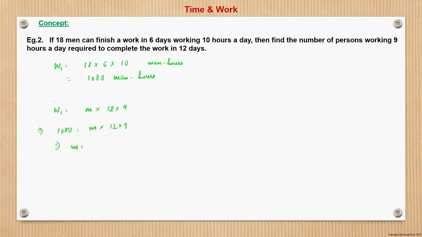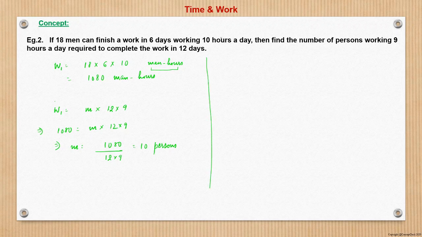So from here we can say that m is 1080 upon 12 into 9, which is 10 persons. Pretty simple, using the concept of man days, which here is man hours.